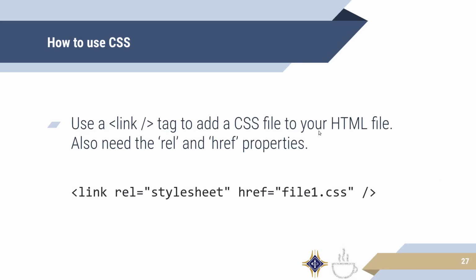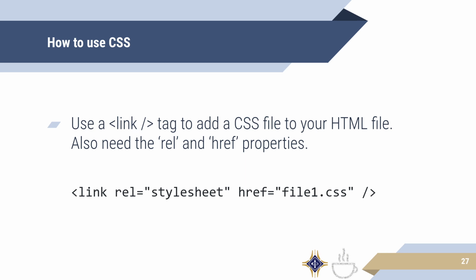So to add some CSS to your page is very simple. You use that link tag, which we talked about earlier, in the head of your page, and what you do is you put 2 HTML attributes, rel or relationship, and href. Rel, I like to think of it as relationship, is kind of telling the browser what kind of file you're pulling in from some kind of other resource.